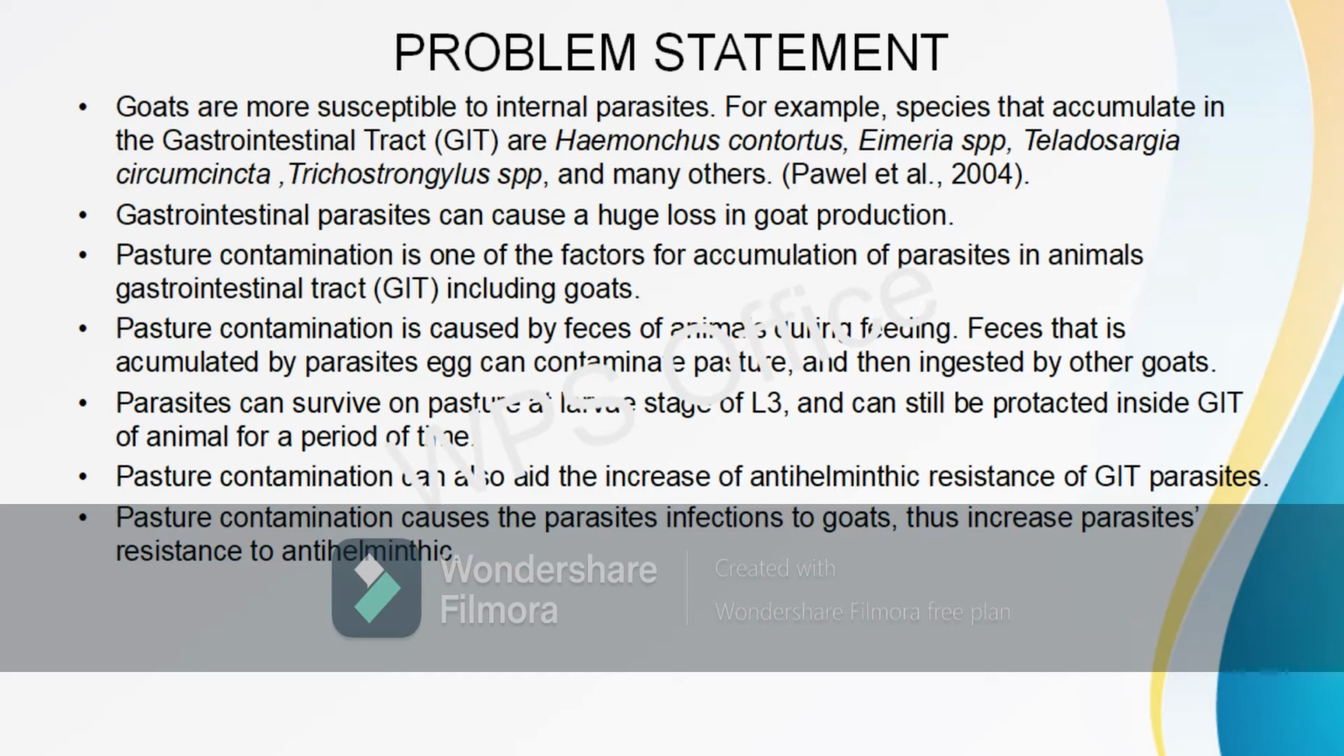Pasture contamination is one of the factors for accumulation of parasites in animals. Pasture contamination is caused by the feces of animals during feeding. Feces that contain parasites can contaminate pastures and then be ingested by other goats. Parasite larvae can survive on pasture at the L3 stage, and they can still be protected when ingested. Pasture contamination can also increase the population of anthelmintic resistant parasites and make them harder to get rid of.